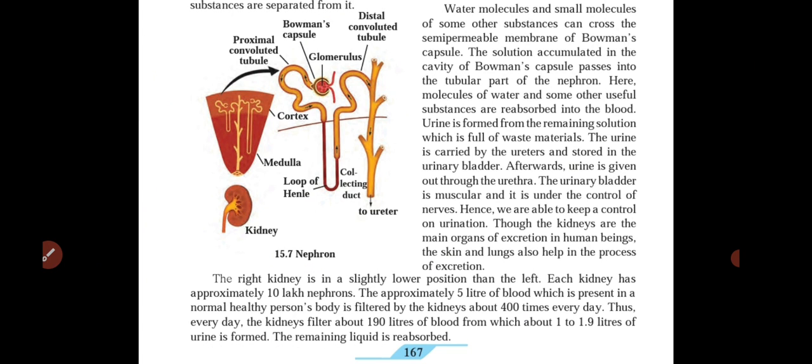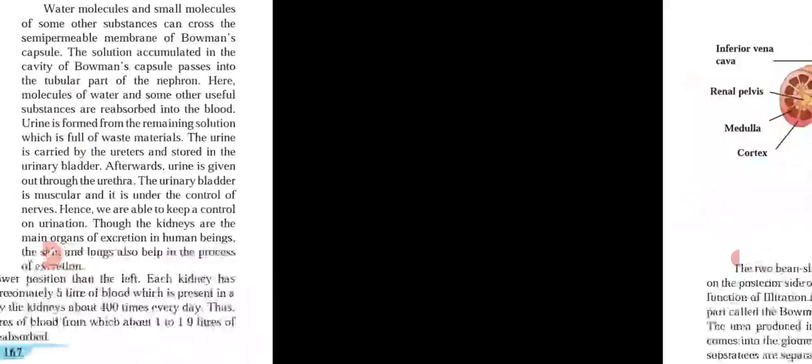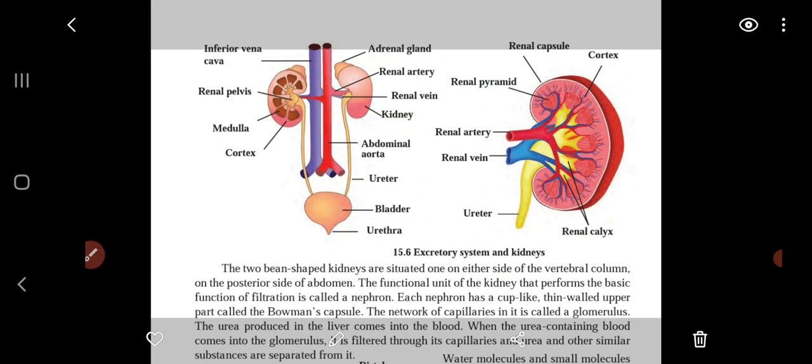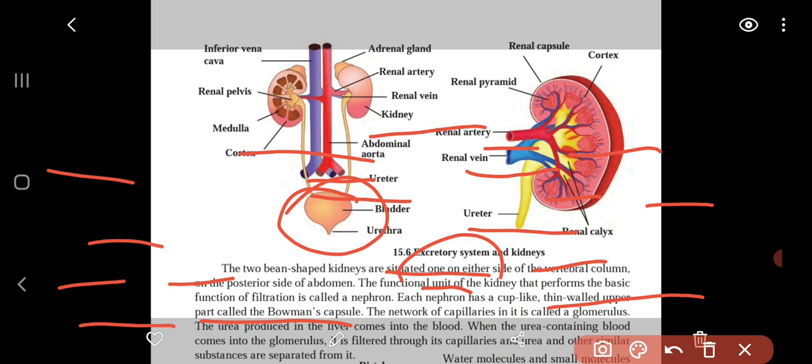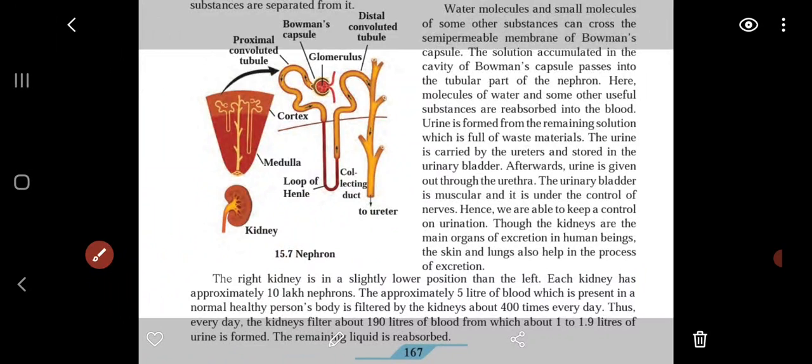The urine is carried by the ureters. You can see here the ureter attached to the kidney, and urine is stored in the urinary bladder. This is the urinary bladder. After some time, urine is given out through the urethra. The urinary bladder is muscular and it is under the control of nerves. Hence, we are able to keep control of urination. Though the kidneys are the main organs of excretion in human beings, the skin and the lungs also help in the process of excretion.